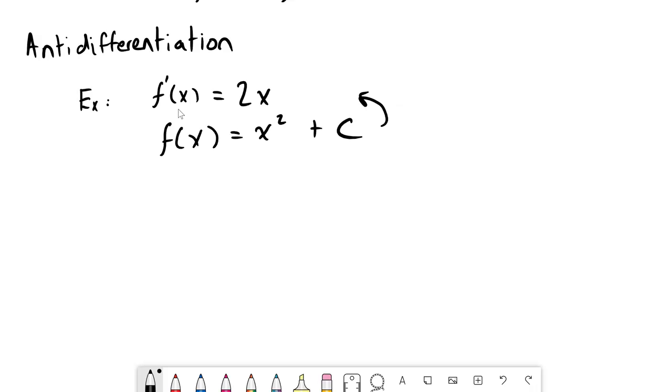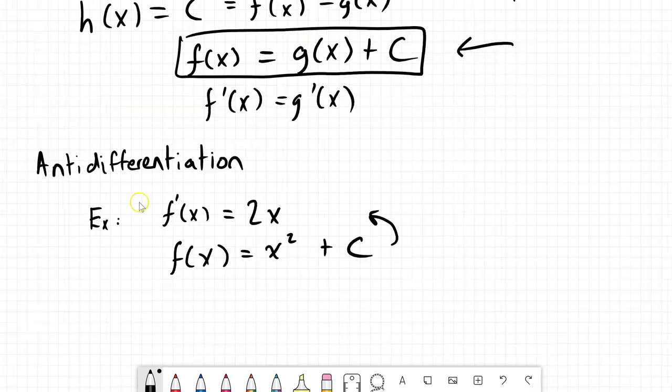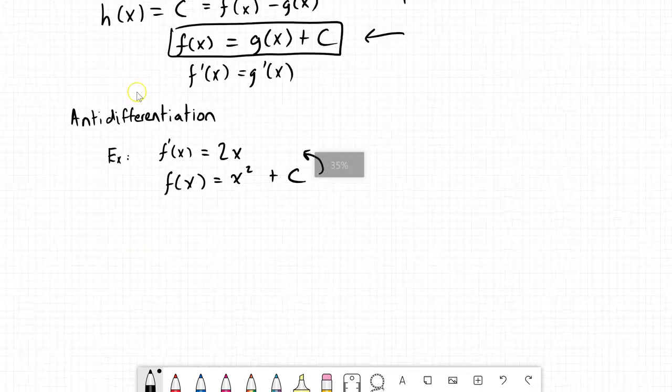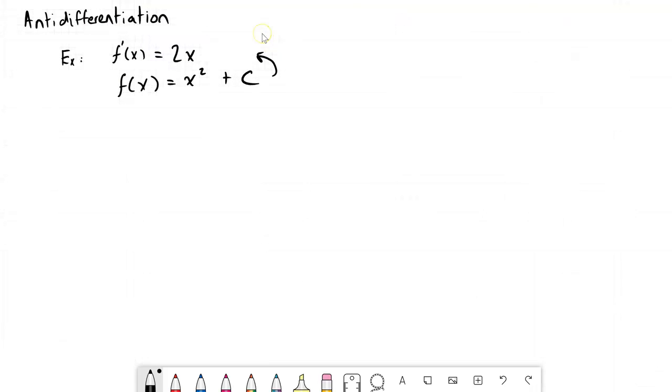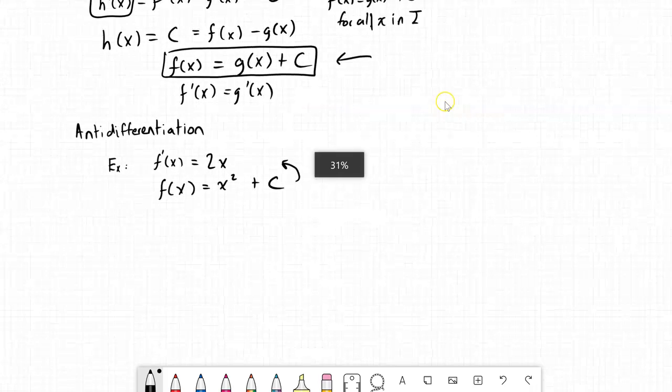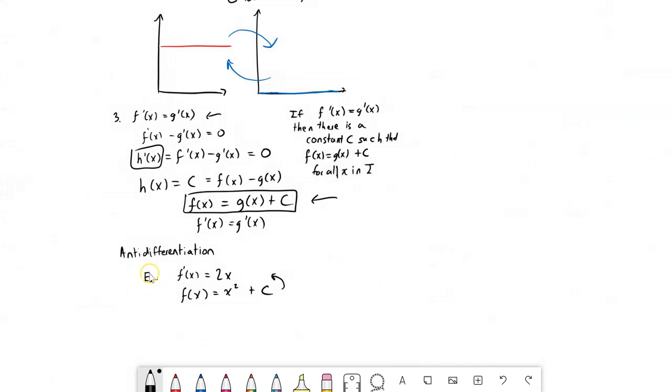And antidifferentiation is actually so important that the second half of calculus is based on antidifferentiation methods. So we actually discovered the second part of calculus, which is antidifferentiation. If the first part was differentiation, the second one would be antidifferentiation. And we'll actually understand what I mean by antidifferentiation when we get to it. So it's important to understand that when you take an antiderivative of a function, you always get this plus c attached at the end.